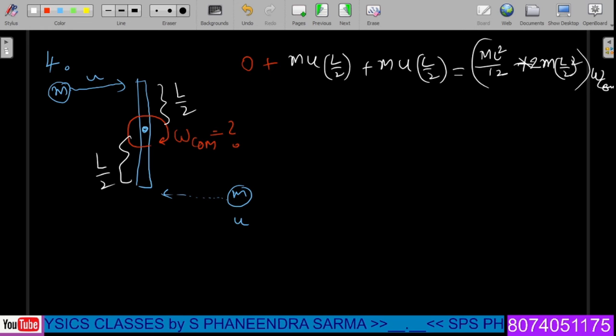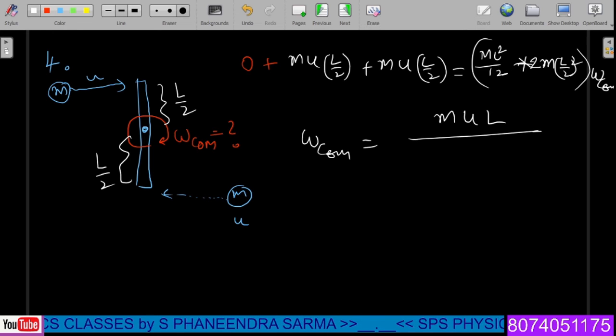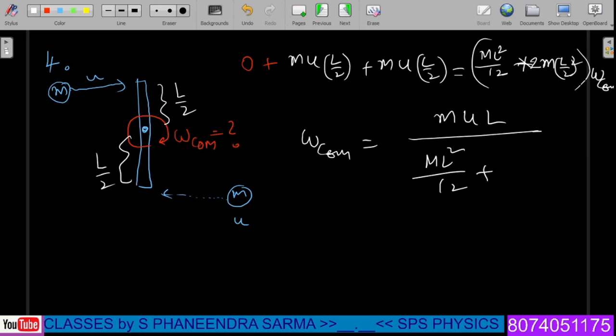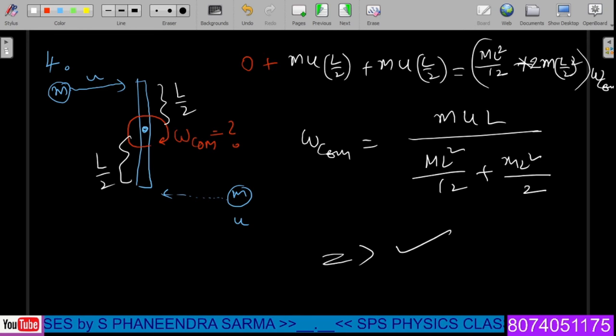Now we have to find out omega common here. Omega common is equal to, upon adding these, mu L divided by m L square by 2 plus m L square by 2, we can write down here. Upon solving this, we'll get the final answer in this condition. Now let us see one more application.